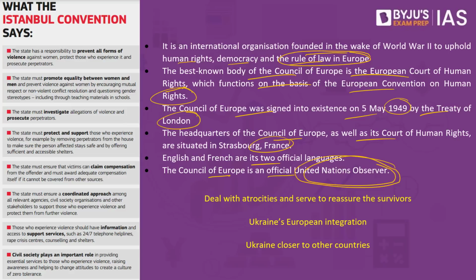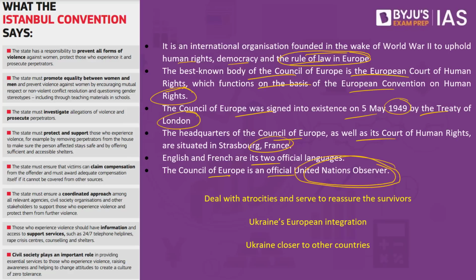Then what we have is the Istanbul Convention. The Council of Europe established this Istanbul Convention, which happens to be a human rights treaty with the aim to prevent and prosecute all types of violence against women. Basically, it wants to promote gender equality and also ensure protection and rehabilitation for the women who have been victims of violence. So what are the provisions of the Istanbul Convention?